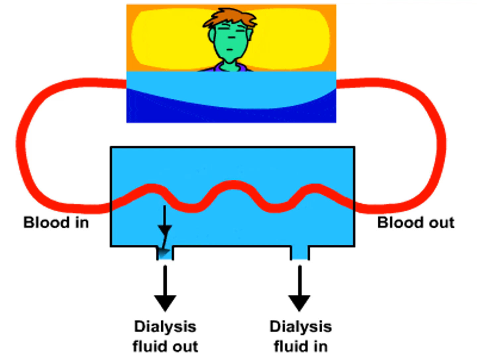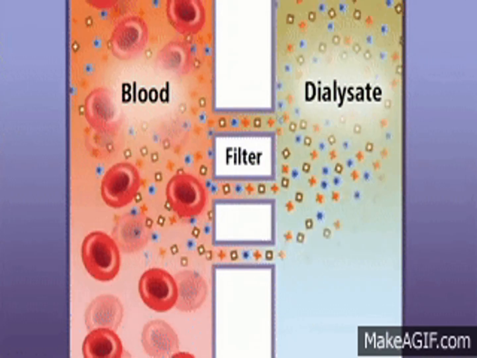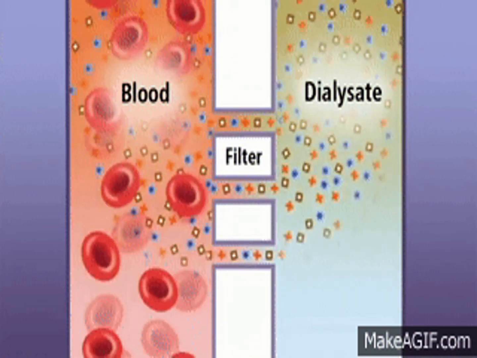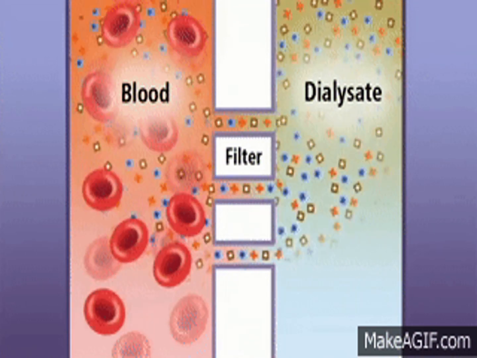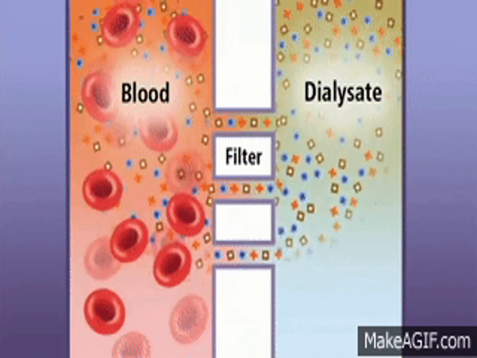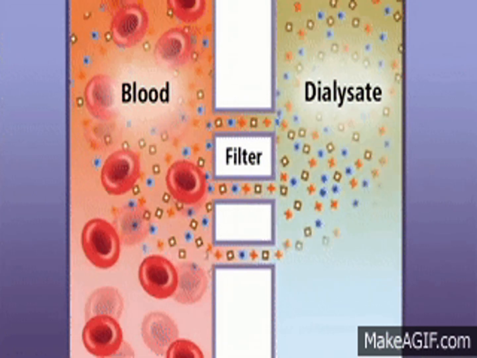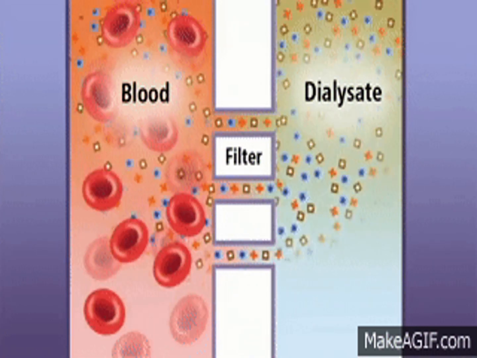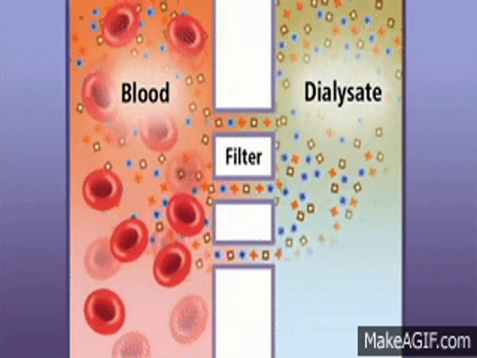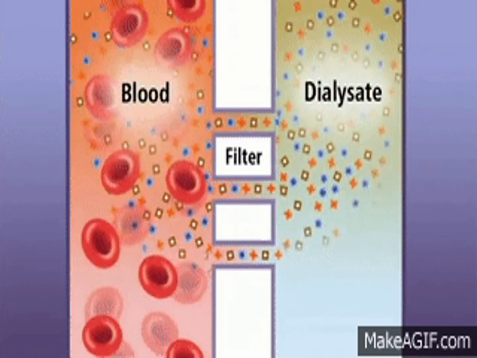Okay, so it's just like whatever the kidney is doing, we are doing that same filtration outside the body of the person. All right, so this is how it happens. If you see on the left hand side, that is where your blood is passing. In the middle you have the filter and you have the dialysate. Now what is happening? Dialysate is nothing but the fluid which I told you is continuously circulating. So if you see, when the blood is passing through, what is happening to the waste? The waste is moving into that fluid which is continuously circulating, and this blood is actually getting purified.